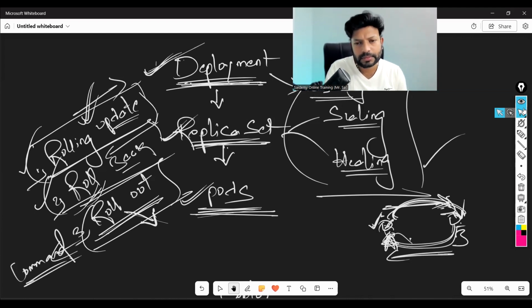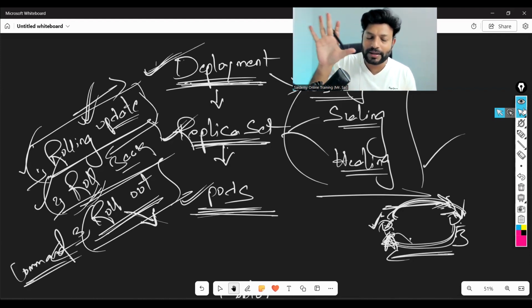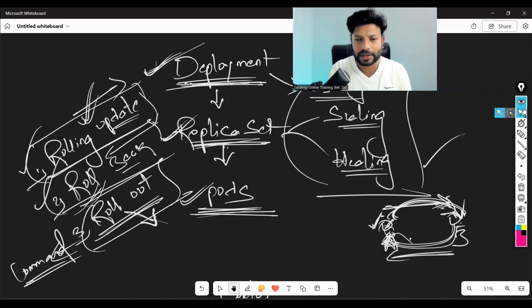But outside also, can we write something with kubectl get? No, that's not possible. That feature is only there for labels. I understood your doubt. You assigned extra labels without modifying the manifest, just by running a command. Is there any such way in deployment? No, there is no way. That feature they have given only for adding or deleting extra labels. In deployment, we have to do that in the manifest only. Correct. Yes.